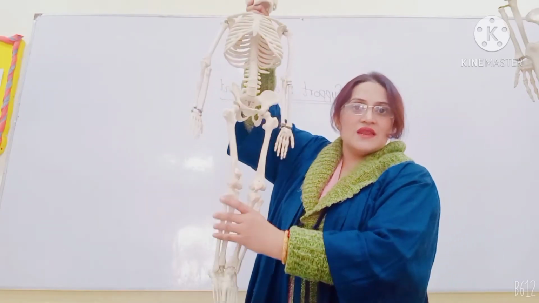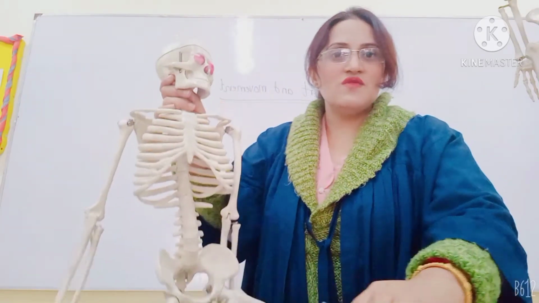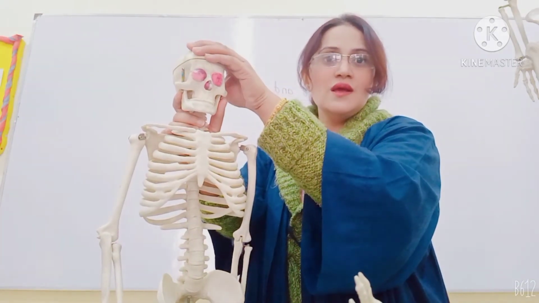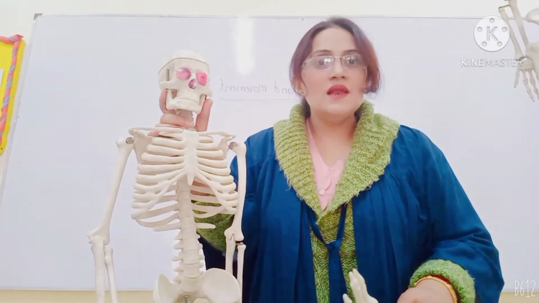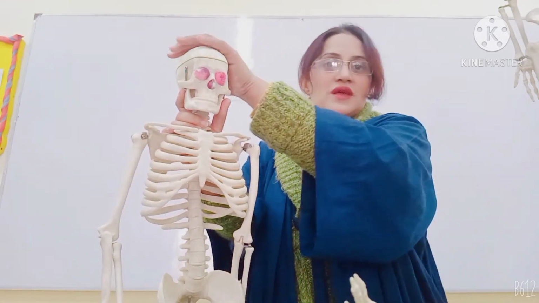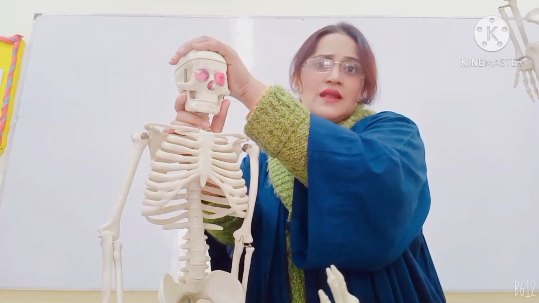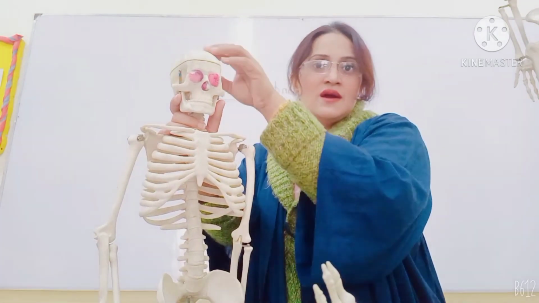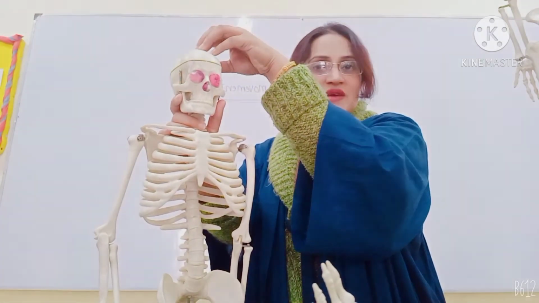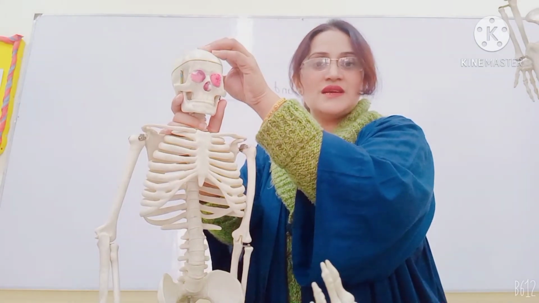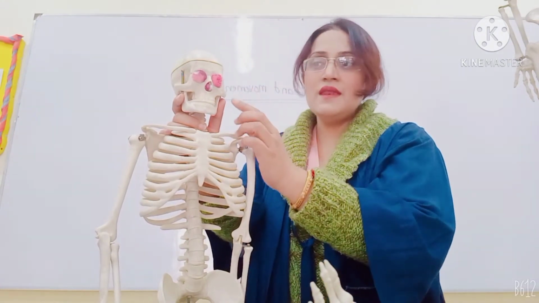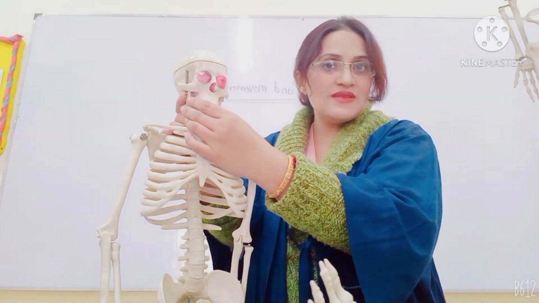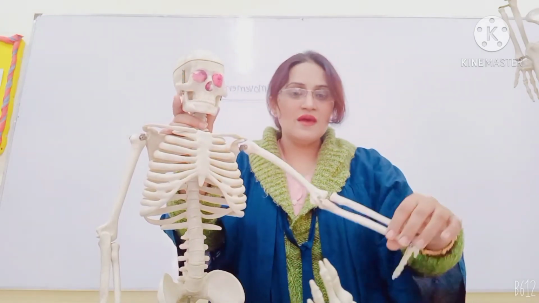So first I can introduce the different parts which are present here. This portion is called the skull. The skull includes delicate organs. The brain is present here, protected inside the skull. Then there are different kinds of facial bones present here.